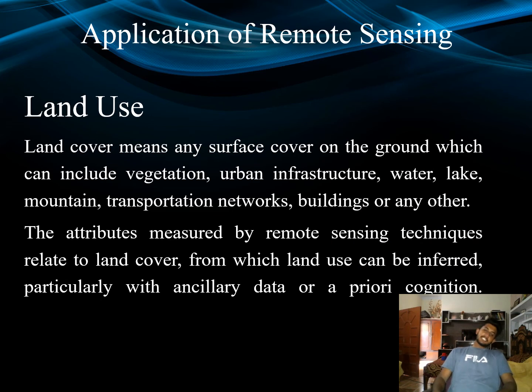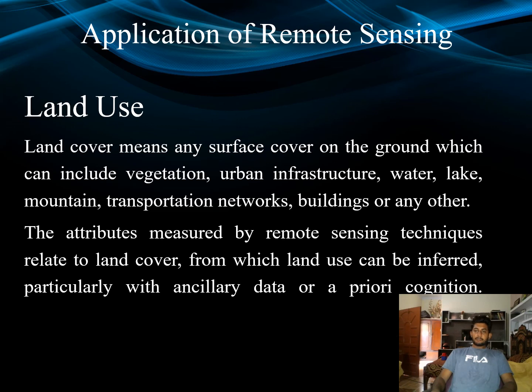Application of remote sensing in land use. What is the use of remote sensing in land cover? Land cover means any surface on the ground, which includes vegetation, urban infrastructure, water, lakes, mountains, transport networks, buildings, etc. These attributes measured by remote sensing relate to land cover.